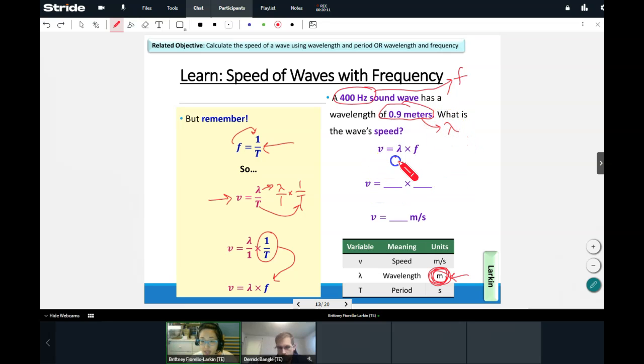All right, so plugging this in for lambda goes 0.9 meters. Okay. And in for frequency should go 400. And tell me in the chat, what do you get? What is 0.9 times 400? Again, we're calculating a speed. The units for speed should end up being meters per second, just like normal.